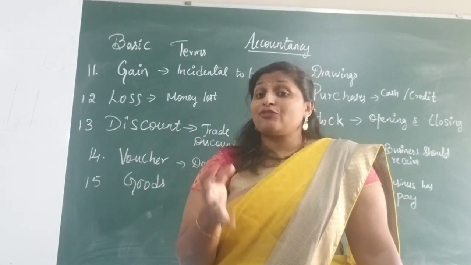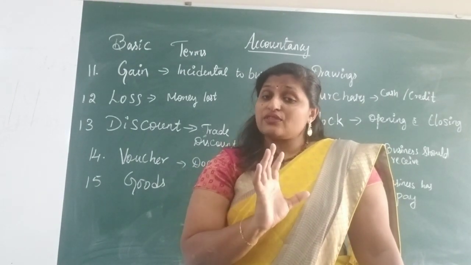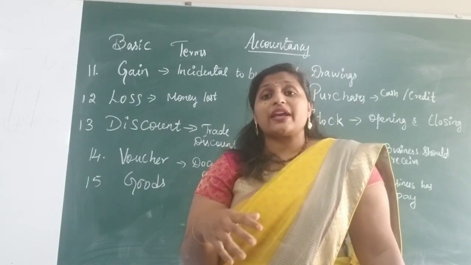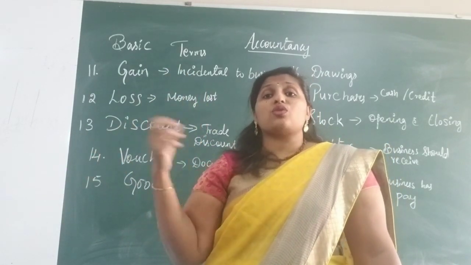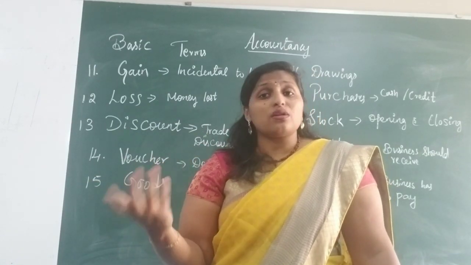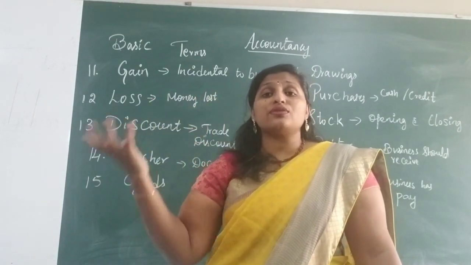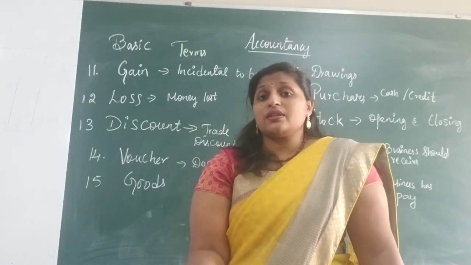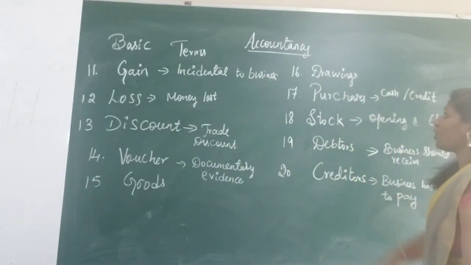If you take any furniture shop, the furniture will be the goods or the products they sell. If you take electronic shops or companies, electronic items like washing machine, fridge, TV, computers, all of this becomes their products or goods. So depending on the nature of the business, the type of goods will change. The product which they are selling in the market or which they are producing becomes the goods for the business.